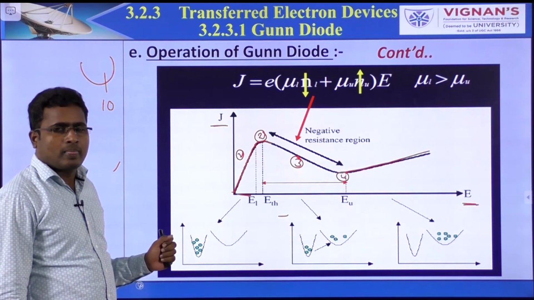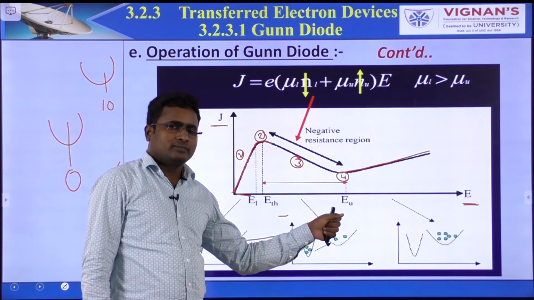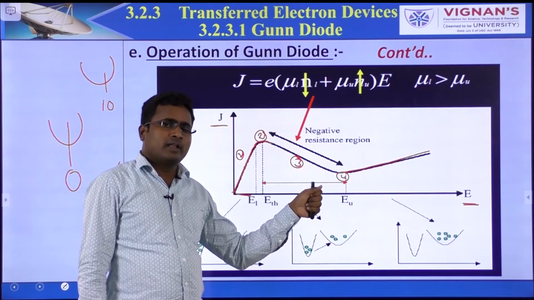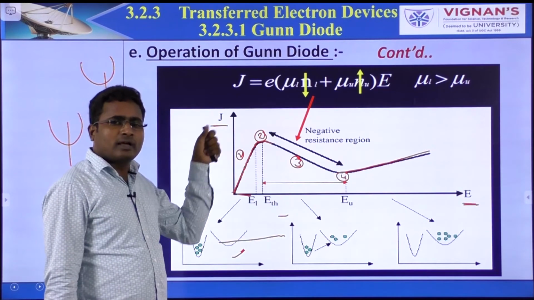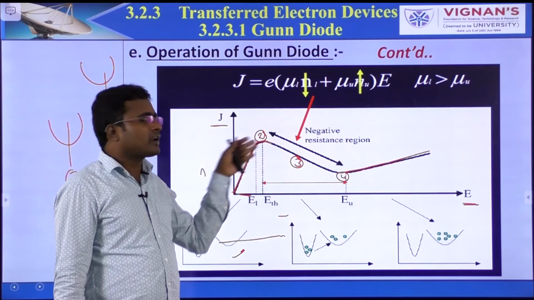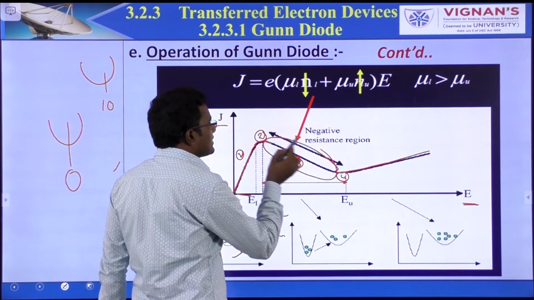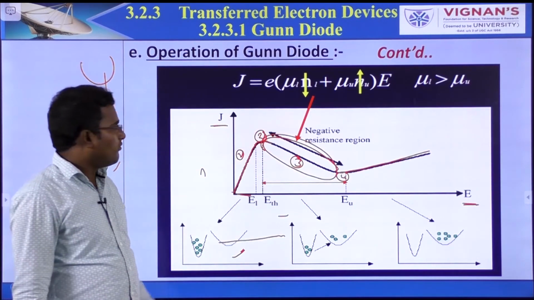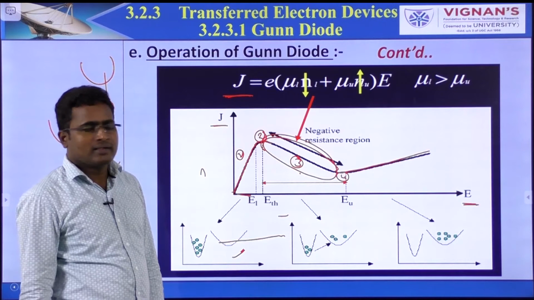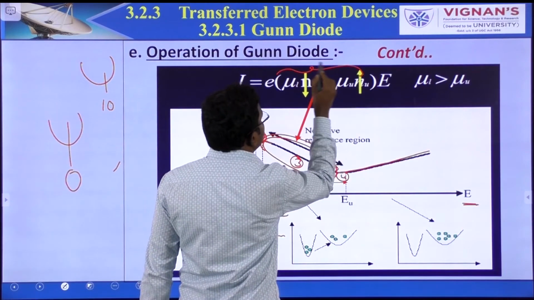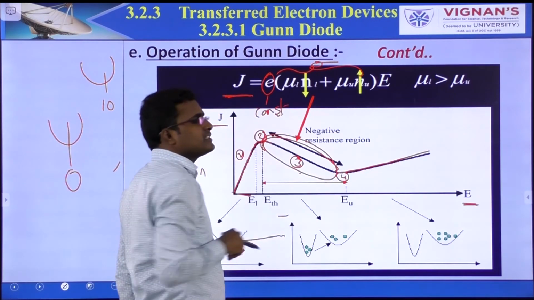I said earlier, what is Gunn effect? After some electric field, drift velocity of electrons decreases. So before going to the velocity versus electric field, now this is the current density. After some electric field, current density decreases. This region is called negative resistance region. Why has this happened? We know the equation, current density is sigma E. This is constant always. This is fixed. Why does it decrease?